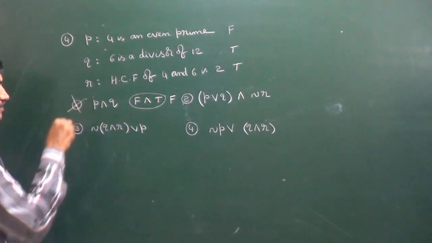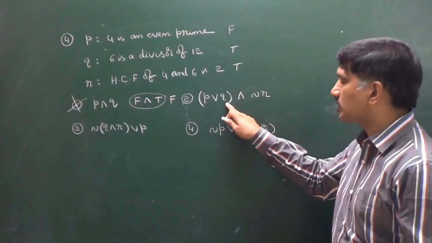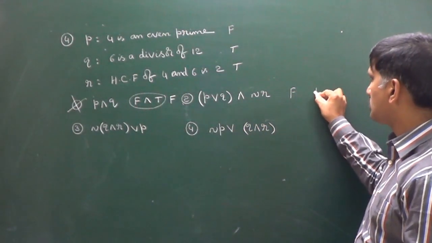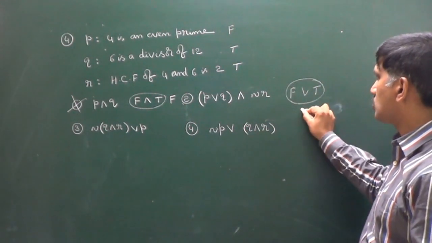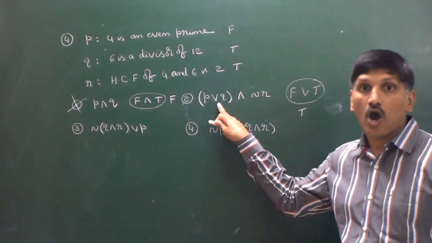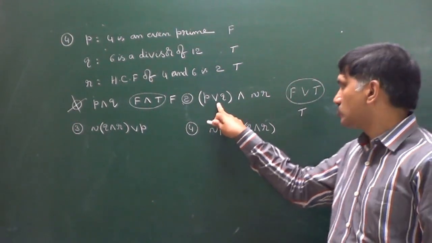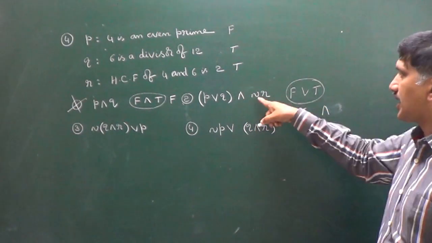The first option is wrong. Next, come to the third one: P or Q. P is false, Q is true, and in between there is "or". So it is a true statement, because you know "or" is false only when both are false. Next, "and" negation of "or".